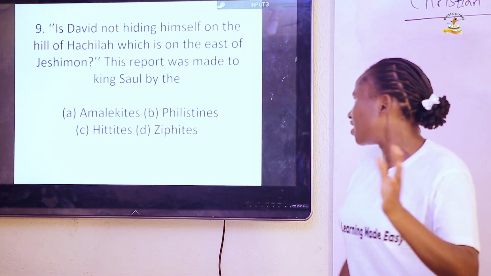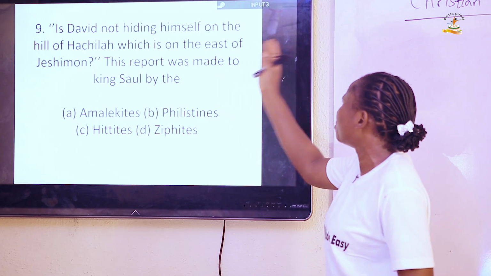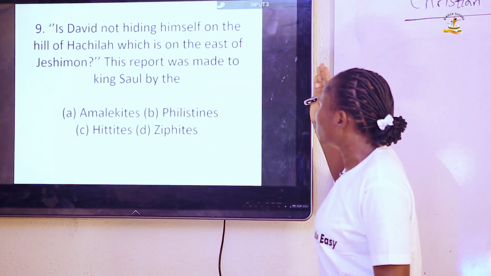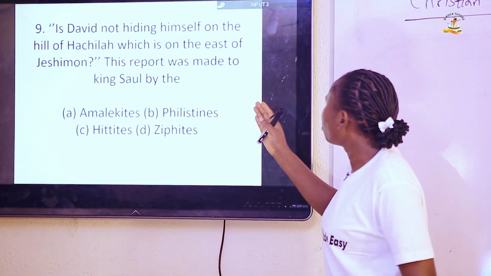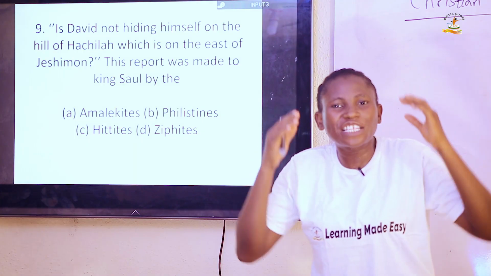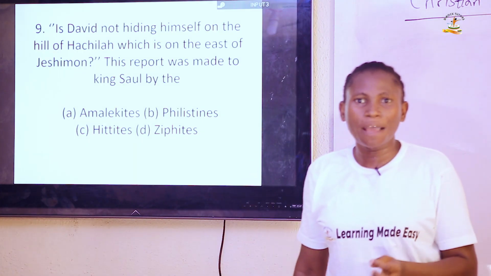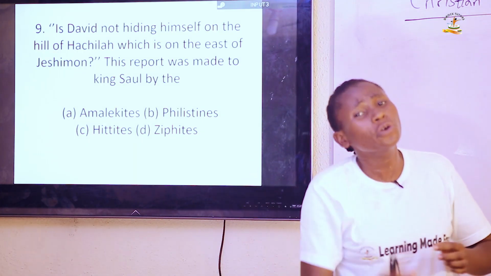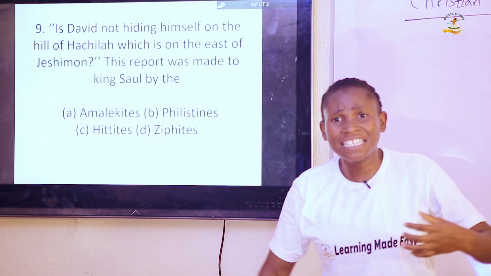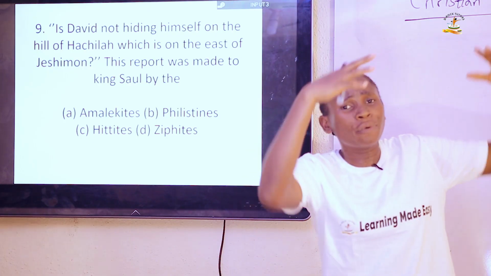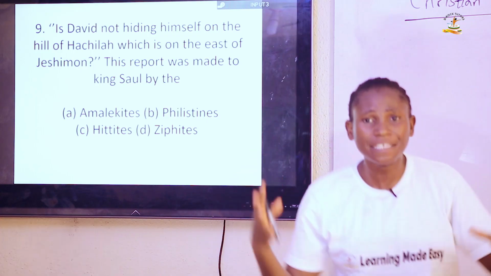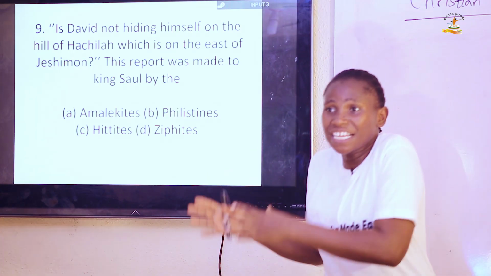Question 9. Is David not hiding himself on the hill of Hachilah, which is on the east of Jeshimon? This report was made to King Saul by the Ziphites. The Ziphites knew that Saul was in hot pursuit of David as a result of the way the people of Israel liked David, the way he fought battles and won, different from King Saul.